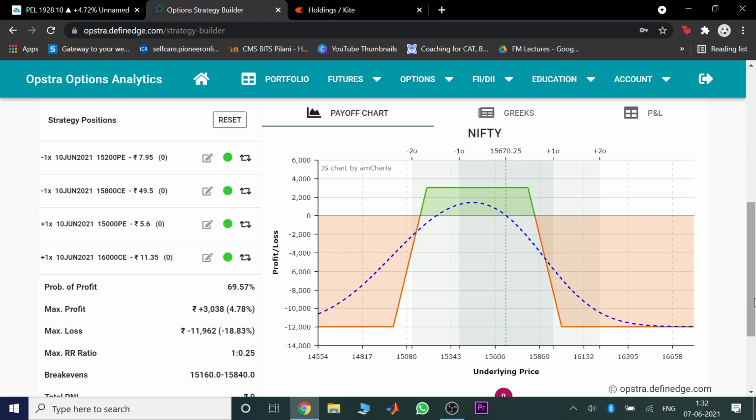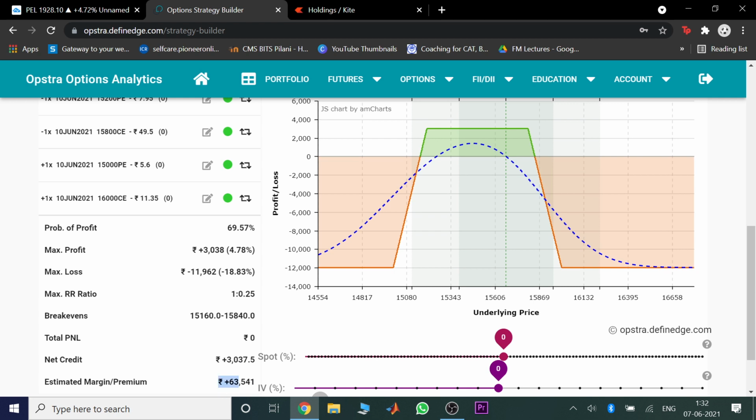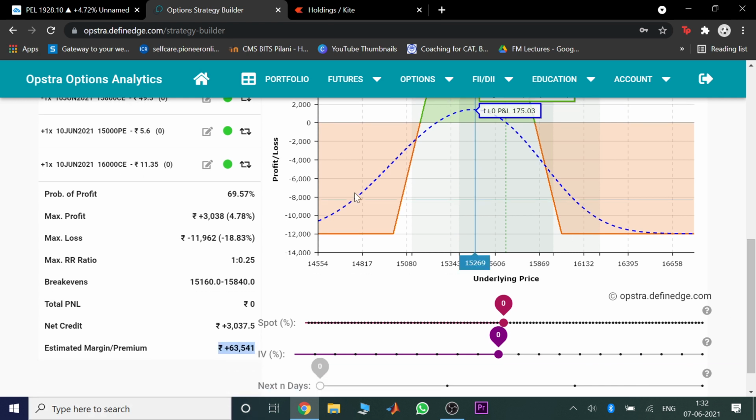Now if I drag this down, you can see the margin which is required, which has drastically come down. When I had just sold two options, one put and one call, naked, you could see that the margin required was about 1,80,000 or so. I don't exactly remember the figure, but now it has drastically fallen by more than 3 times. So this is the big advantage of hedging.